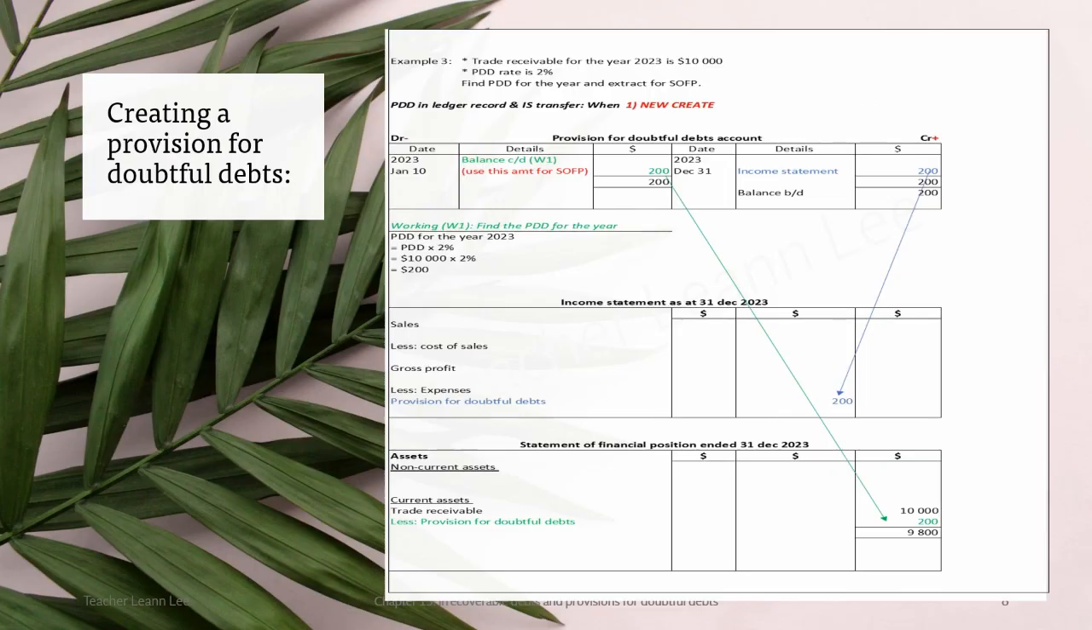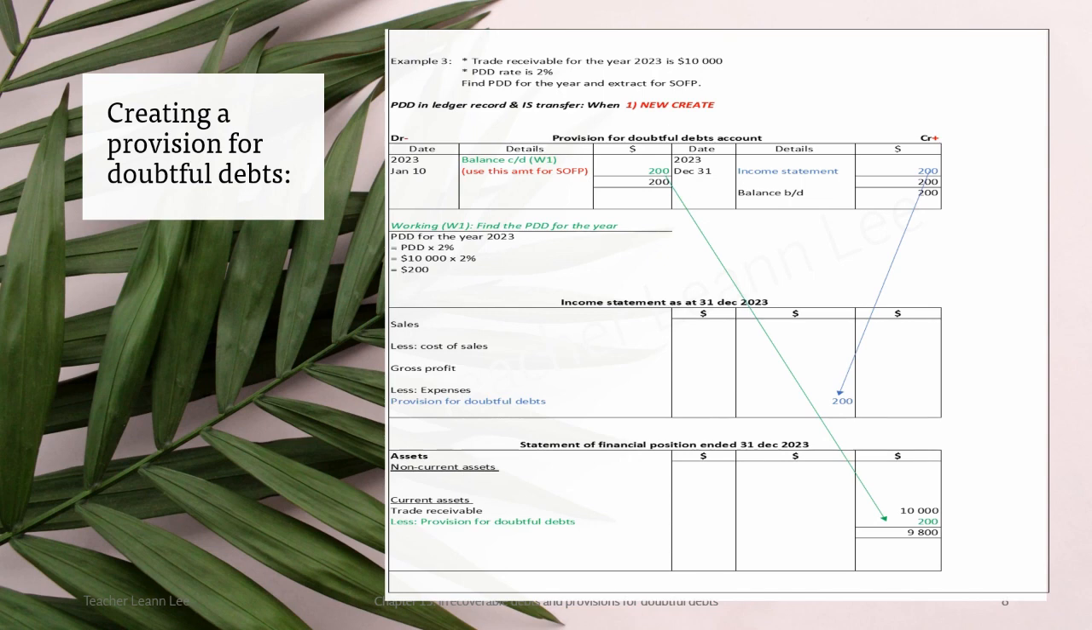Okay. When there is a newly created provision for doubtful debt, example 3. Trade receivable for the year 2023 is 10,000. PDD, let's say, is 2%. Find PDD for the year. Sorry, I think I forgot to type and enter the extract for SOFP purpose.